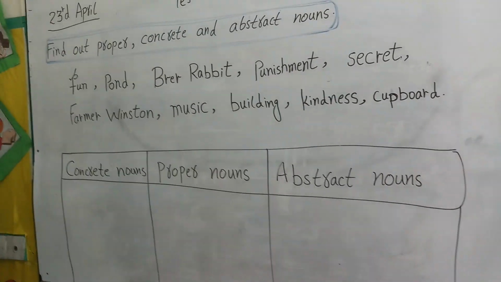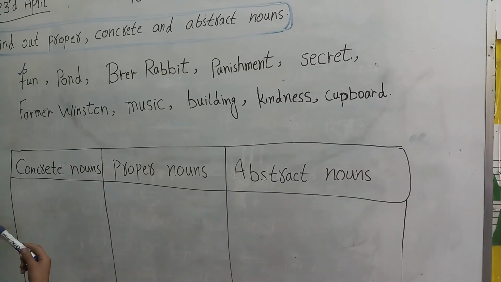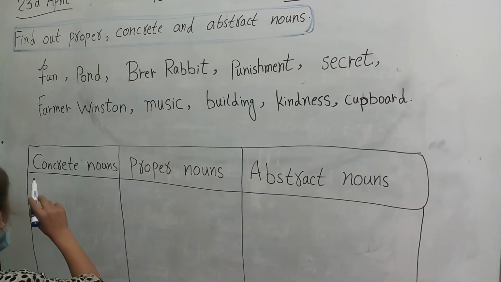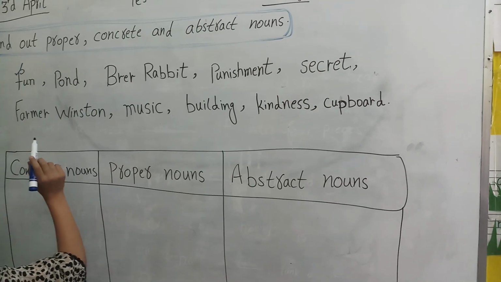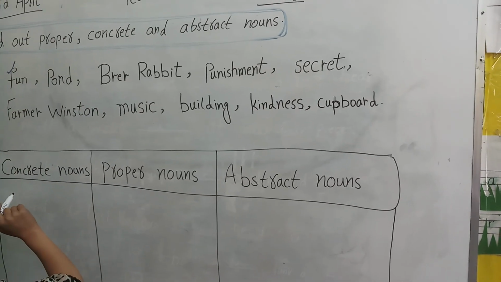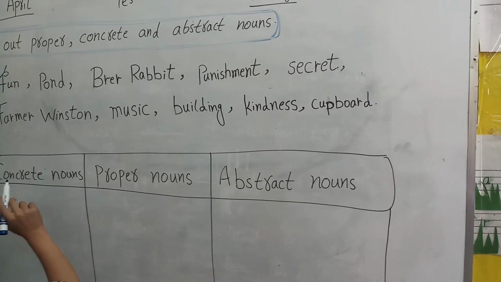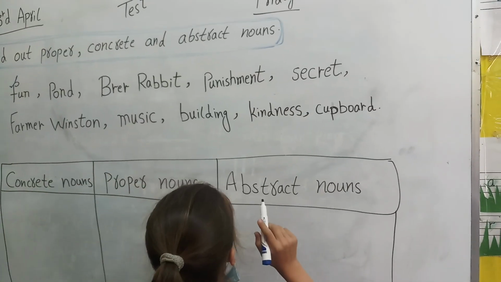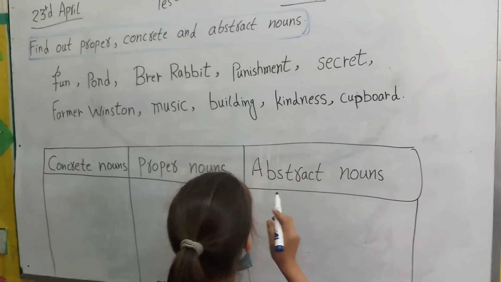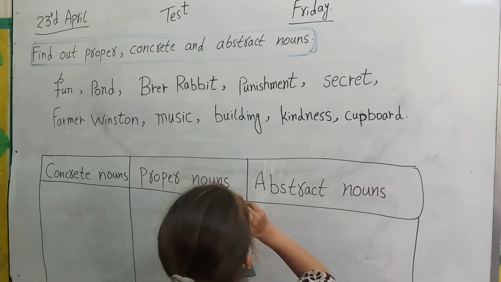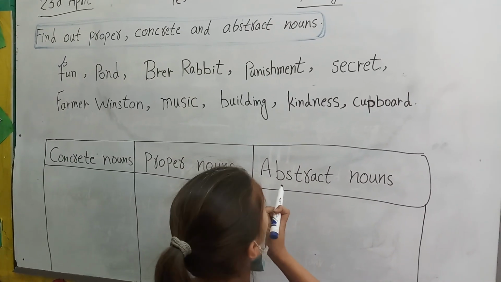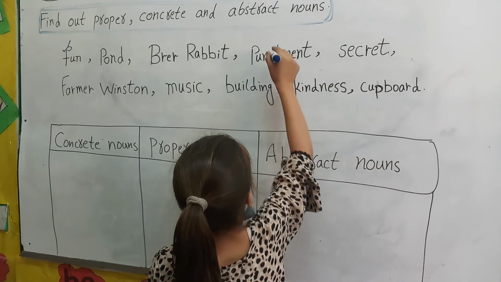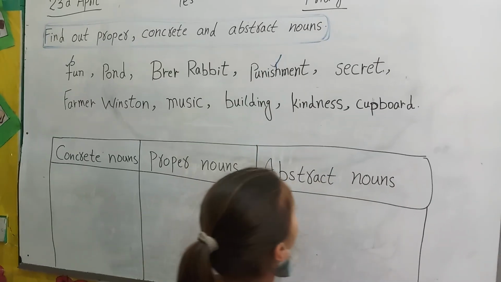Okay. Second, yes, find out the second abstract noun. Go on the second word, then third word. Check on the second word. Pond. Is pond abstract noun? No. Come to the third one. Brer Rabbit. Is this abstract noun? No. Come to the fourth one. What is it? Punishment. So, is this an abstract noun? No. Punishment is not an abstract noun.